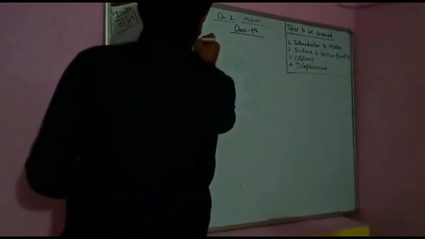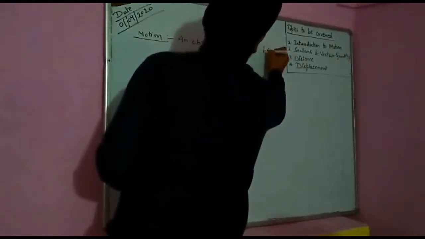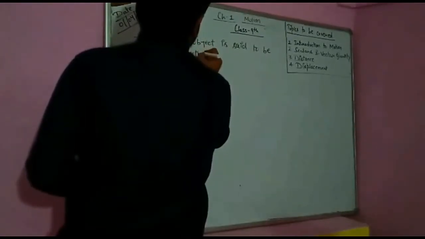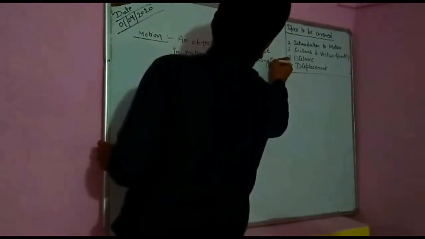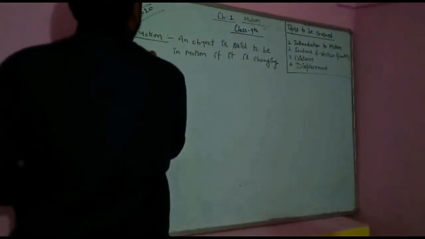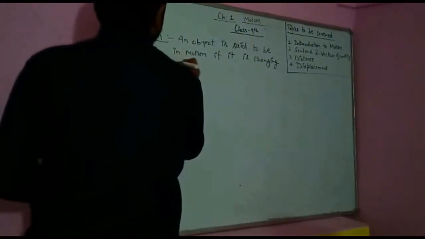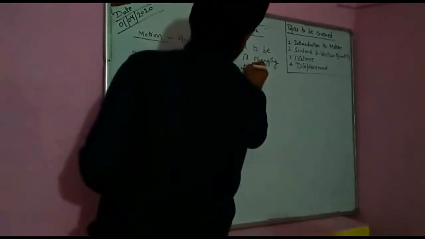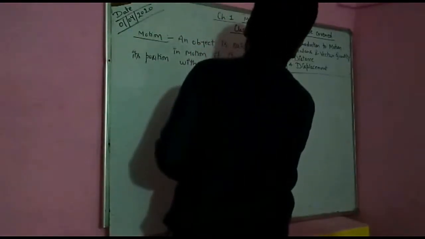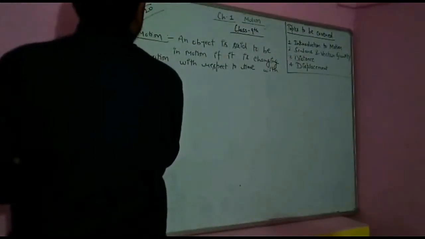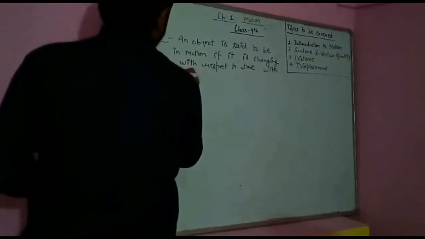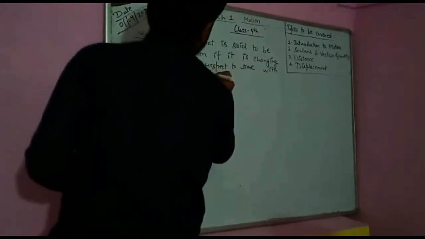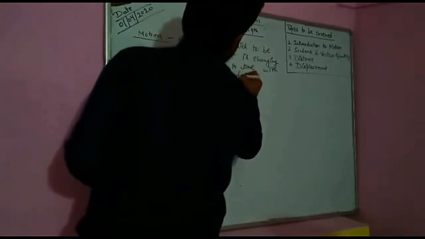An object is said to be in motion if it is changing its position with respect to time, with respect to a certain point. In bracket we can write reference point.